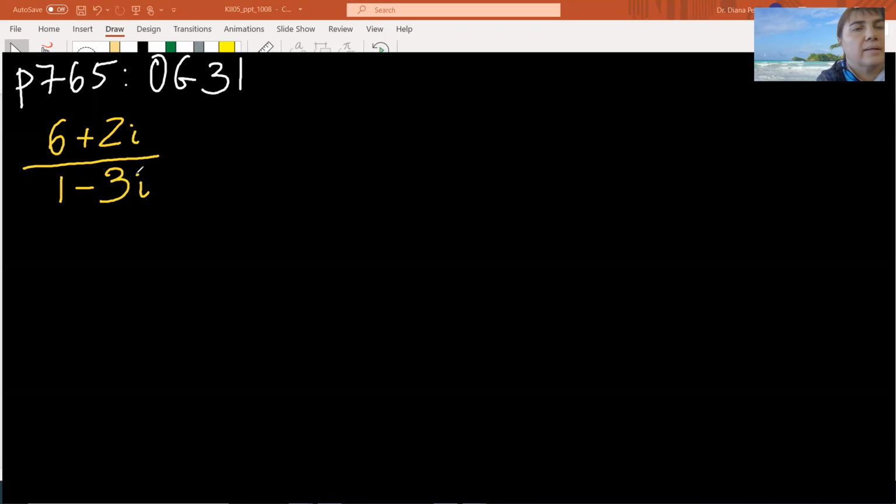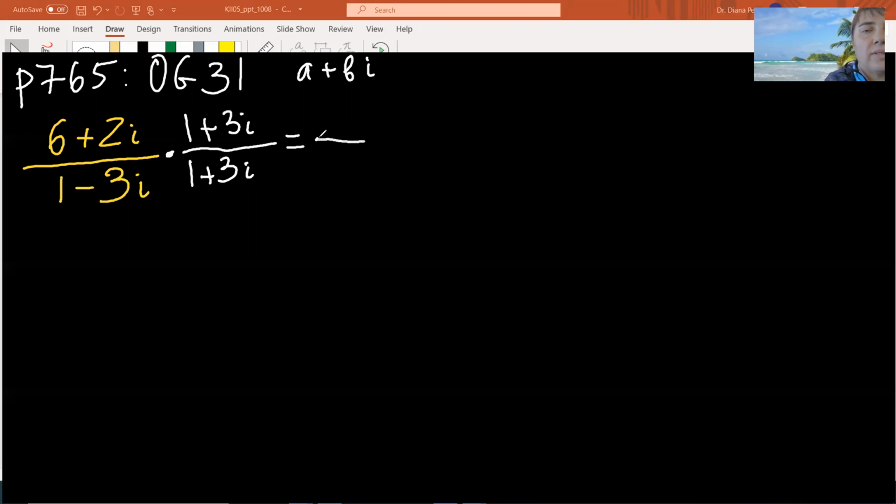Okay. So the yellow is your problem. This is 2 over z, and it says divide and simplify to the form a plus bi. So our goal is to make this into a plus bi. Okay. So what are we going to do? First step. Mariana, what are we doing? First step is we need the conjugate. That's right. Multiply by the conjugate of the denominator, 1 plus 3i. That's correct.